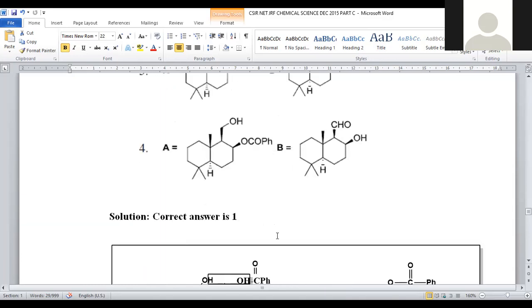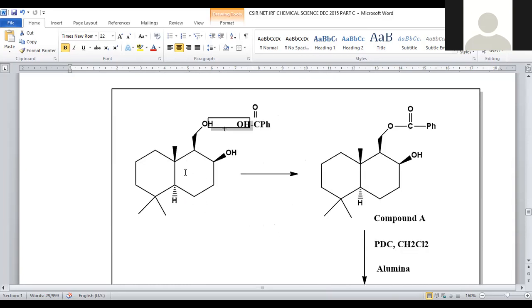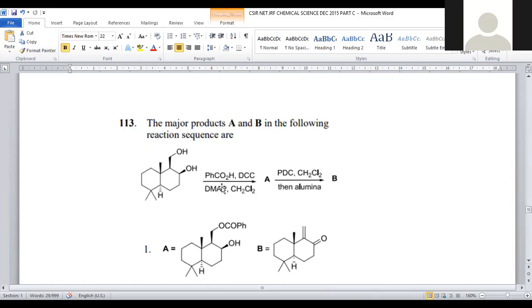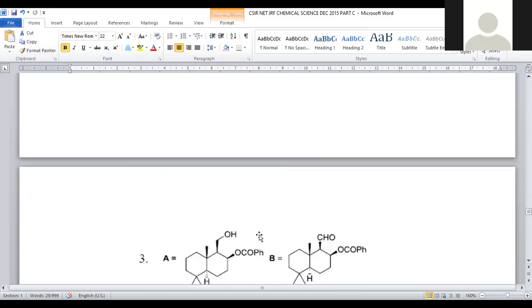Let us depict. For that purpose, we are going to react the starting material with the benzoic acid. Upon treating, hydroxy with carboxylic acid always participates in the esterification by the elimination of a water molecule, and the corresponding ester will be originated here. So that will be the compound number A. And these are the reagents which will facilitate this kind of dehydration process, right? So here DCC is used to eliminate the water molecule, and the CH2Cl2 dichloromethane works like a solvent in this reaction, so that hydroxy with the carboxylic acid, there is the formation of ester.